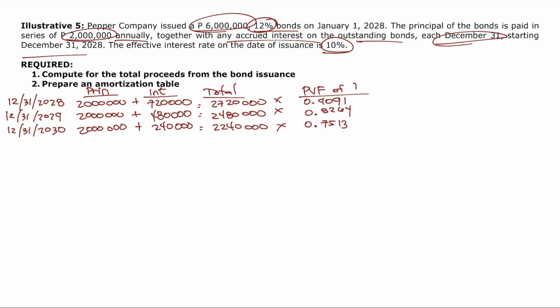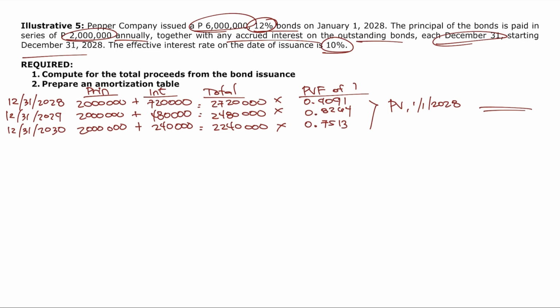Okay? Then, wag na nga tayo magpahirapan pa. Wag mo na yung i-multiply isa-isa and then i-add. Pwede namang M plus MR, no? So, dito, the present value now on January 1, 2028 will be how much? MC ka muna. Wag mong kakalimutan mag-MC. So, 2,720 times 0.9091 M plus, 2,480 times 0.8264 M plus, then 2,240 times 0.7513 M plus, then MR ka,